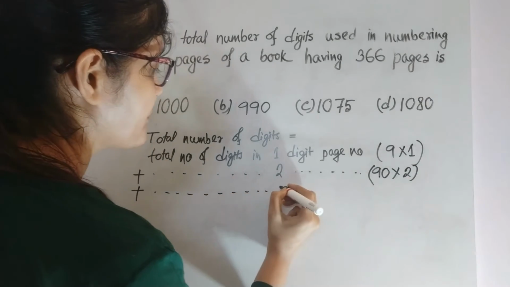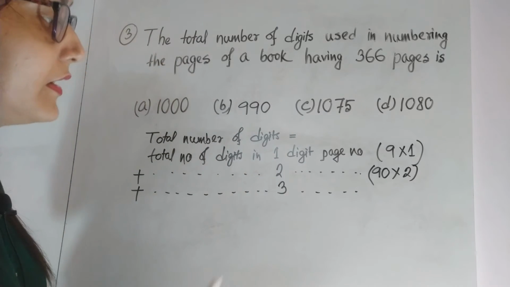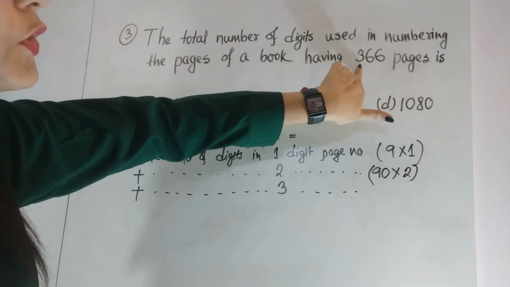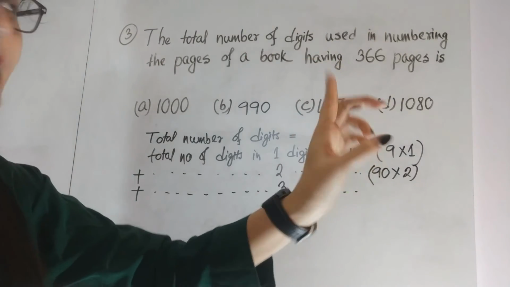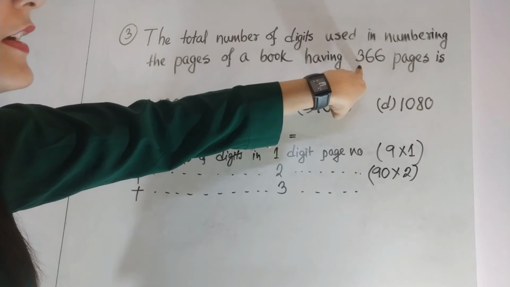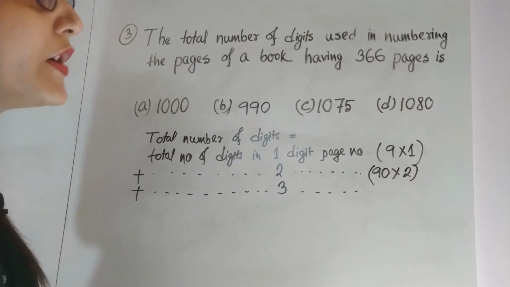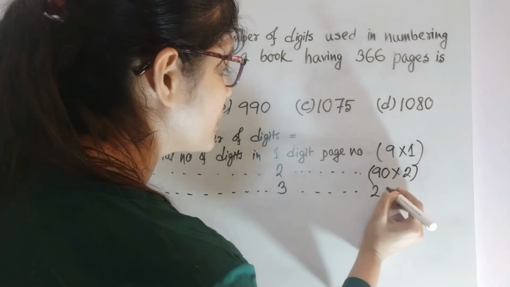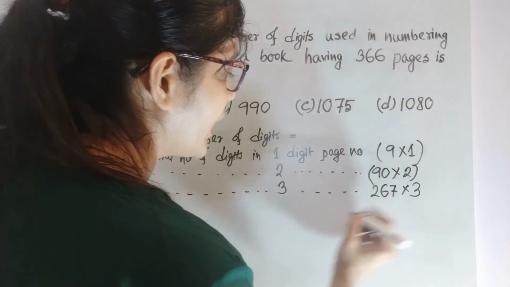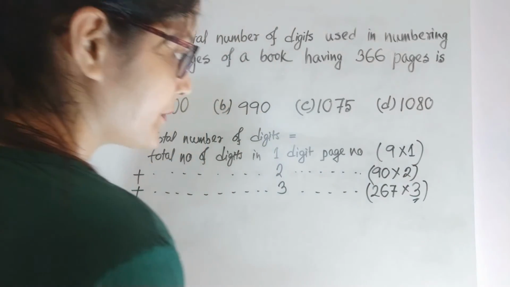Plus total number of digits in 3-digit page numbers. How many pages are there which are 3-digit pages? Up to 366 from 100: if we forget about 100, then 266, plus 100, that is 267. 267 into 3, because each page consists of 3 digits.